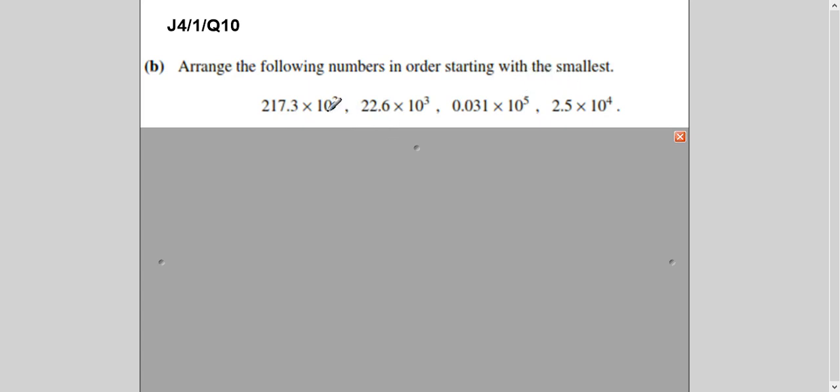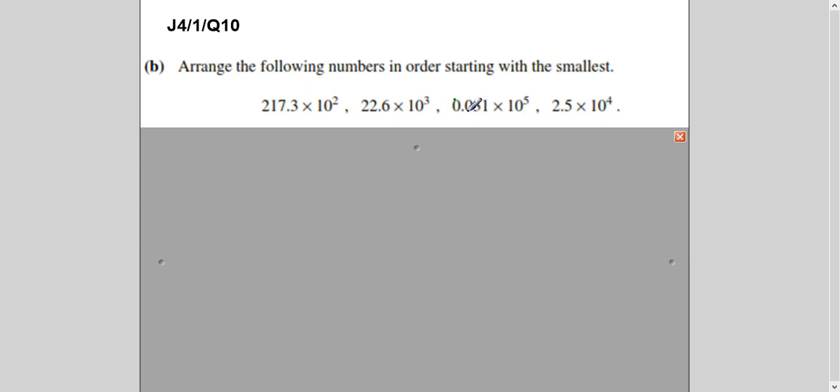Now if you see here, every number is with 10 power something: 10 power 2, 10 power 3, 10 power 5, 10 power 4. But the number which is multiplying by it is not in the same format. Every number is different. This is in hundreds, this is in tens, this is in tenths, and there is even 1 unit. So it is not easy to just pick the smallest by seeing the highest power of 10. So first of all, you have to bring them into the same form.